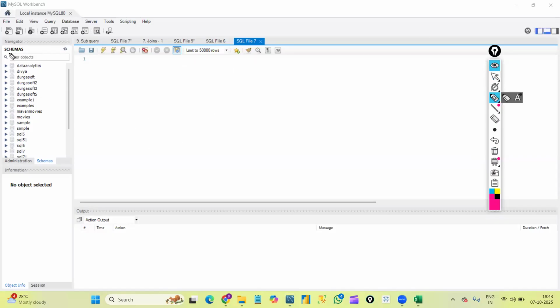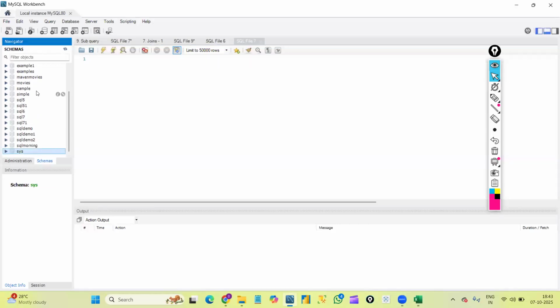And here you can see something called schemas. Below schemas, whatever we can see here is nothing but a list of the databases available in my system. I have this many databases in my system and these are my database names. By default, whenever you install the software, you can see only one database, that is the sys database. Once you create any other database, you can see those database names. And this is the information section at the bottom. Whenever you select any table, we can find the information about that table here. I'll show you in a while.